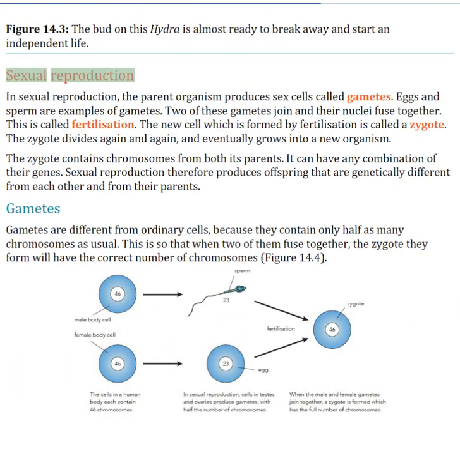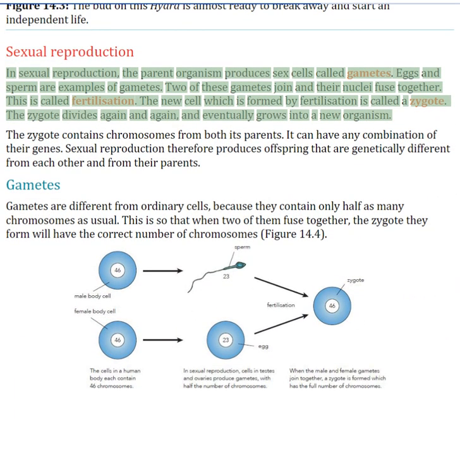Sexual reproduction. In sexual reproduction, the parent organism produces sex cells called gametes. Eggs and sperm are examples of gametes. Two of these gametes join and their nuclei fuse together. This is called fertilization. The new cell, which is formed by fertilization, is called a zygote. The zygote divides again and again, and eventually grows into a new organism.